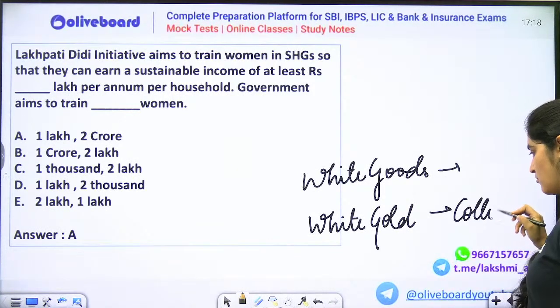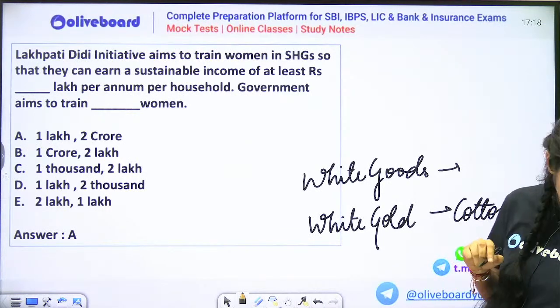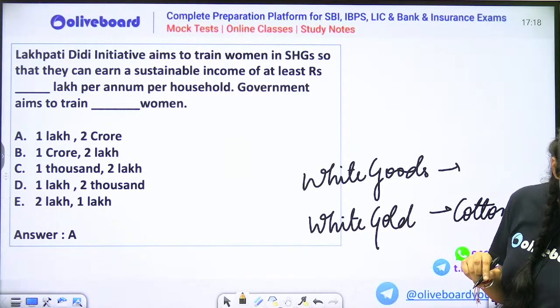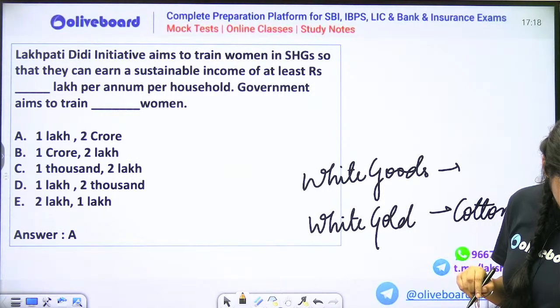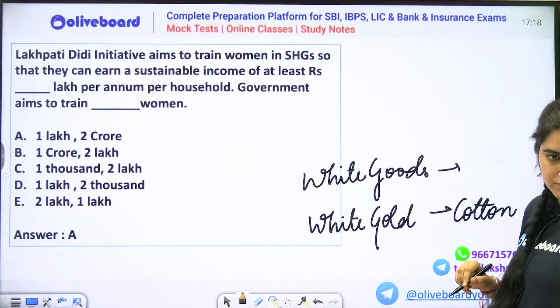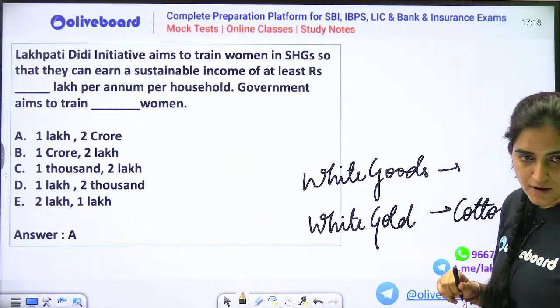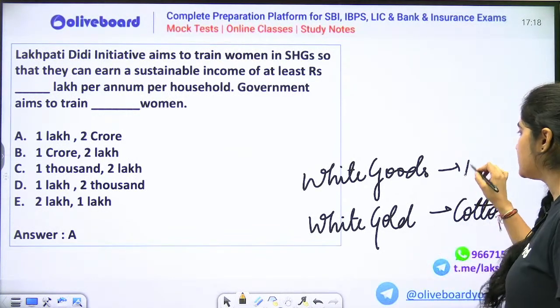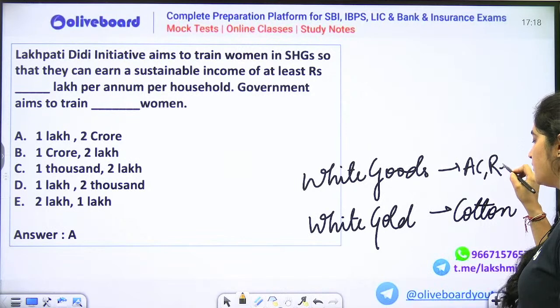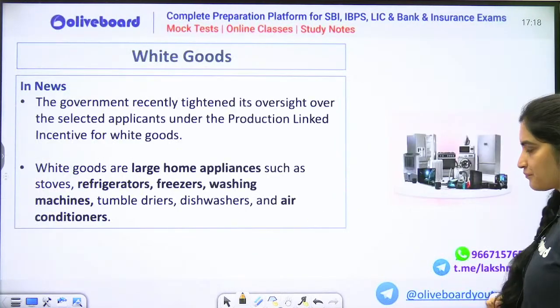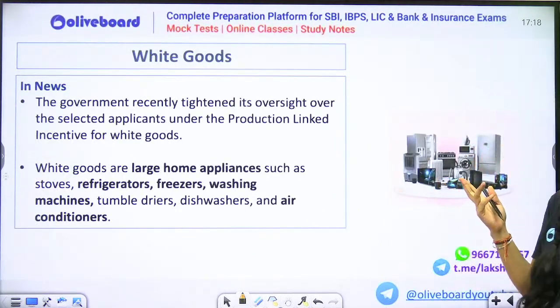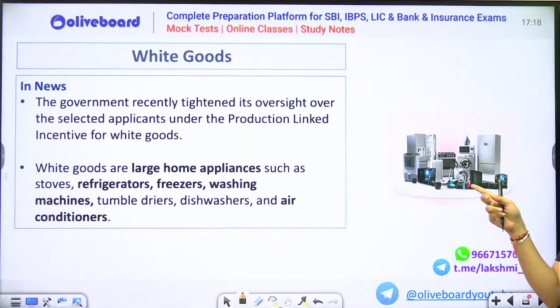Very good. What are white goods? Yes, white goods are the ACs, the refrigerators. These are the white goods. So, why are they called white goods? Because there was a time when ये सारे जो appliances होते थे, they were in white color. So that's why white goods.